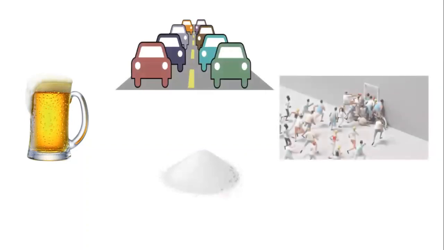Do you know what foam, sugar, cars, and crowds all have in common? All of these things display a property we call jamming. Jamming describes the process in which some fluids, through an increase in density, can become suddenly stiff and act like